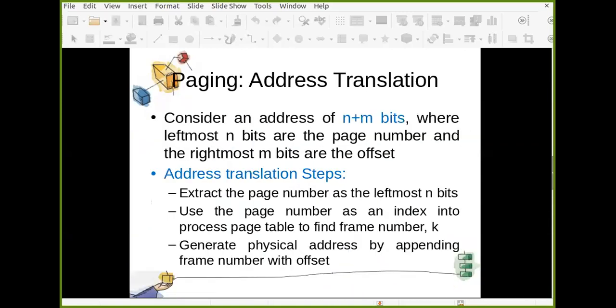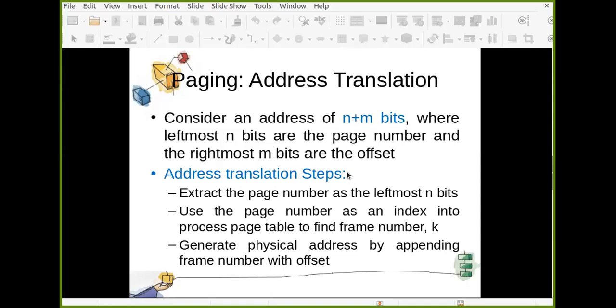Now address translation, how is this done? Consider an address of n plus m bits, where the leftmost n bits are the page number and the rightmost m bits are the offset. Basically this is a logical address, because if it is a page number, then it is a logical address. If it is a frame number, then it is a physical address. So n bits page number means this is a logical address, and m bits offset.